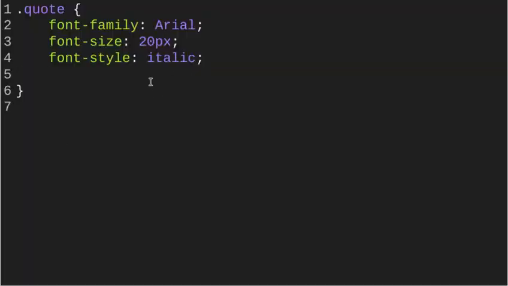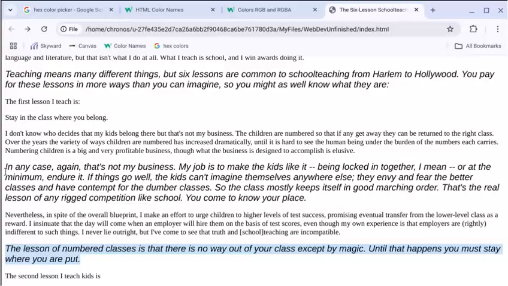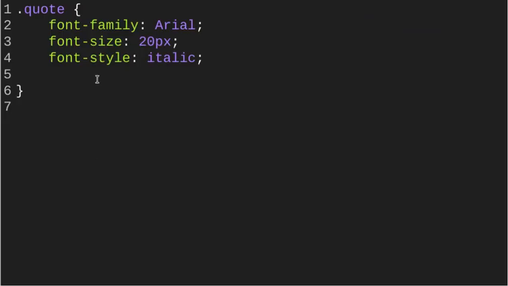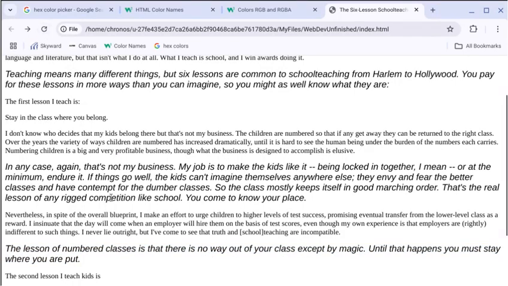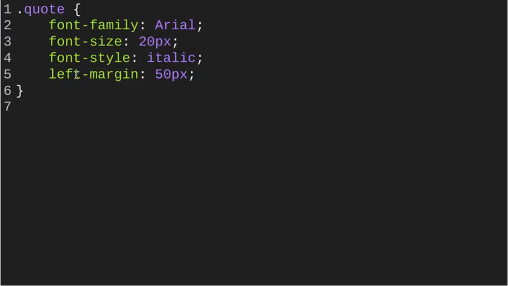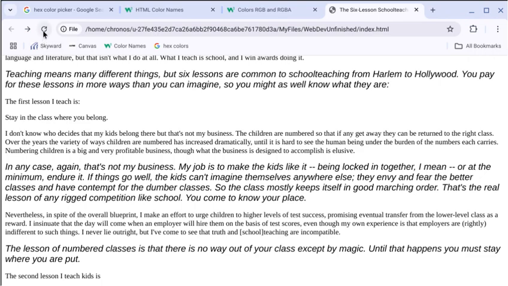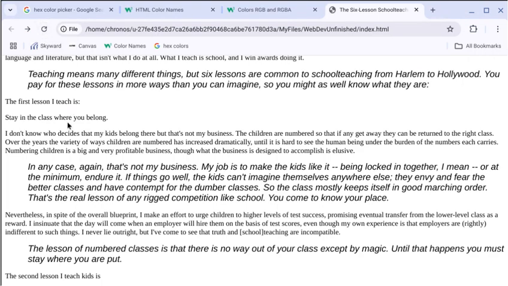Last thing we want to do, just to emphasize these just a little bit more, is move them a little bit to the right. And that means what we want is a left margin on these. Now you can choose whatever you want, but I'm going to go with 50 pixels. Again, it's just kind of a random value. Let's see what it looks like. Left-margin. Oh, yeah, see, I did that wrong again. Margin-left is what I wanted. So, boom, there it goes. Okay, so you have to have the right code.